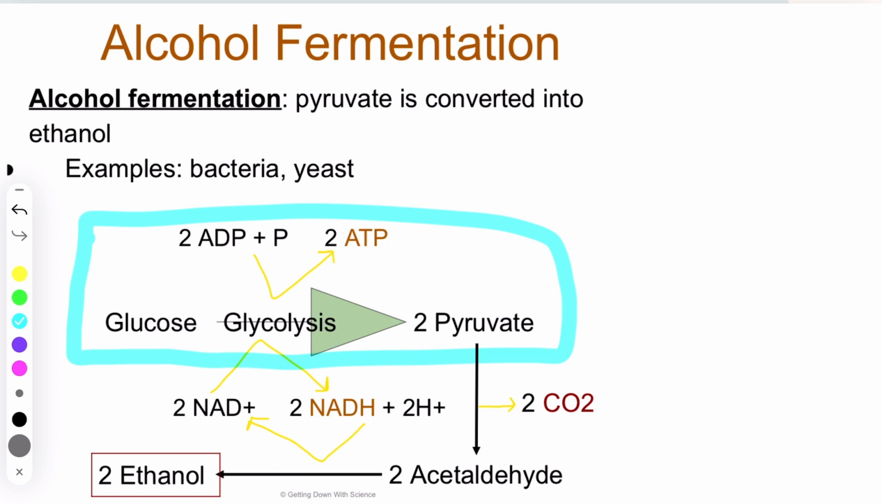So how they fix this is they turn the pyruvate into acetaldehyde and then ultimately into ethanol. So what that does is whenever I'm taking the acetaldehyde and converting it into ethanol, it's going to reduce my NADHs back to NAD pluses so that they can go back and accept electrons during glycolysis. And ultimately, this is just going to produce carbon dioxide as a waste product.